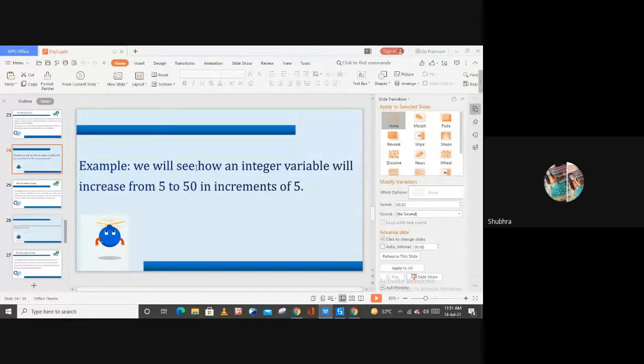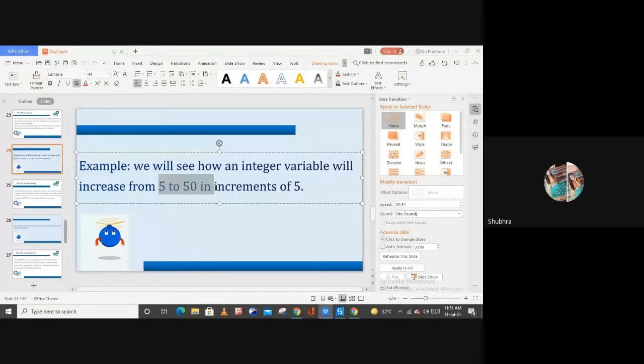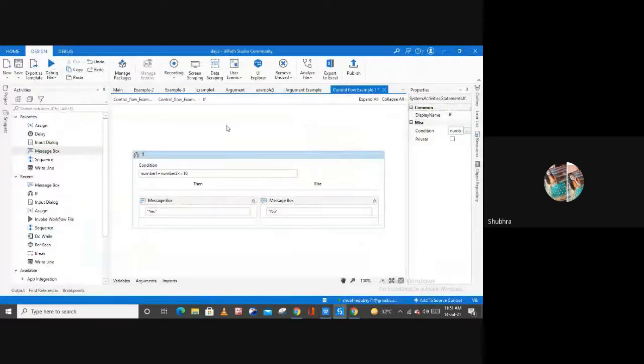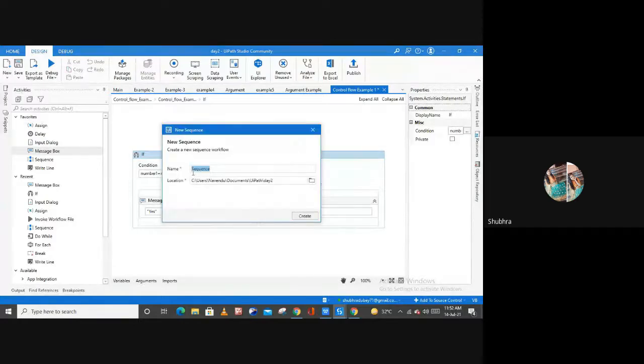For example, we will see how an integer variable will increase from 5 to 50 in an increment of 5. Right. So 5 to 50 in an increment of 5. This is what we have to type. We have to print a number which is going to start from 5 up to 50 with the increment of 5. Right. So now let me create one more sequence here. So control flow activity example 2.